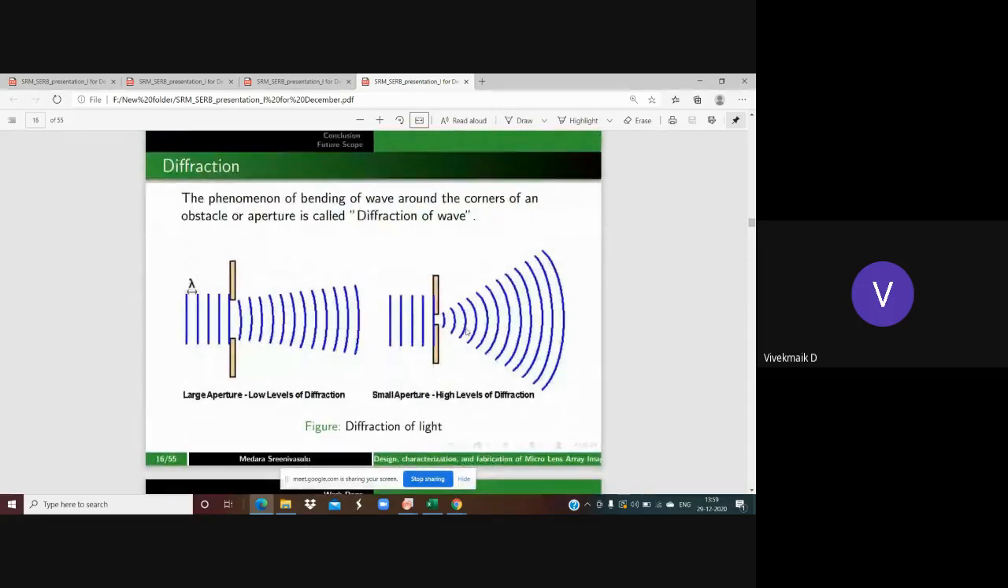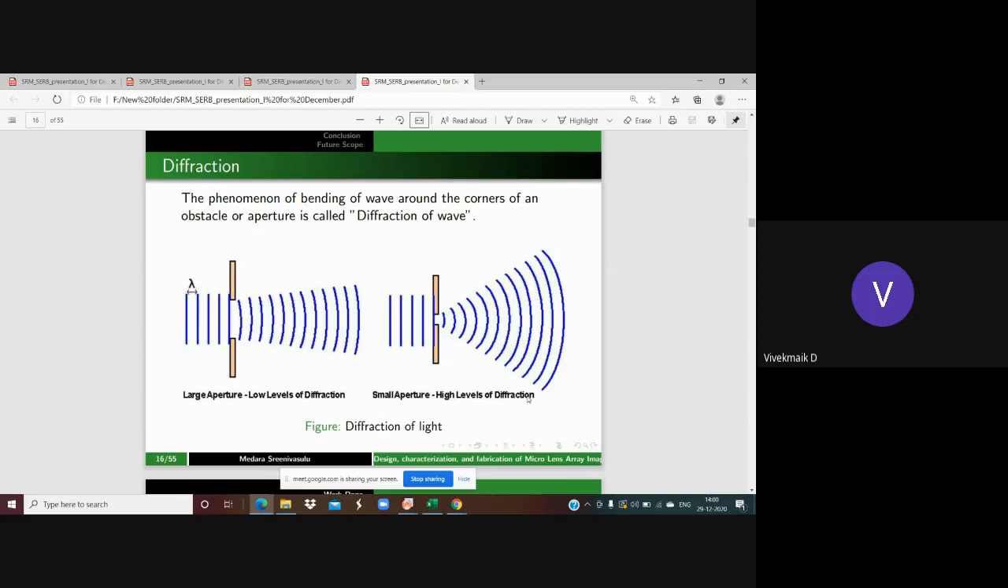And coming to diffraction, it is nothing but the bending of a wave around the corners of an obstacle or near an aperture. An aperture is nothing but a blocking surface that passes only a small portion of the light, for phenomena like diffraction of waves. If the aperture is large enough, you can observe low levels of diffraction. If the aperture is small, then you see high levels of diffraction.